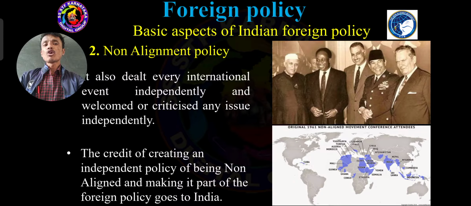Being non-aligned, there is no need to give support to Russia, no need to give support to USSR. So that is non-aligned, and making it part of the foreign policy goes to India. This is one of the parts of India's foreign policy.